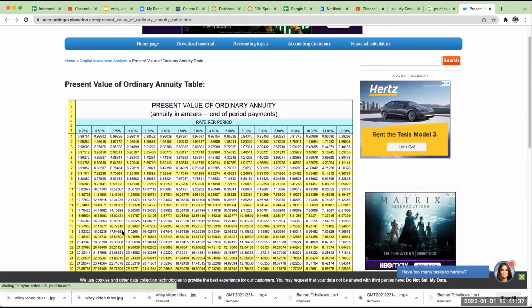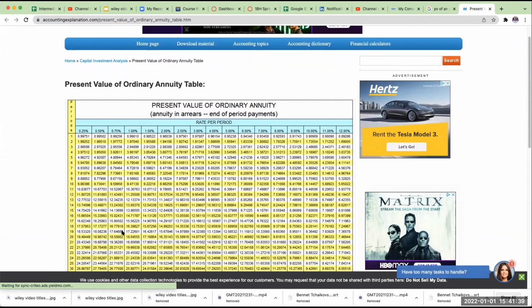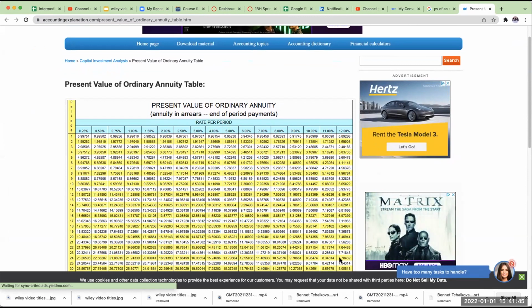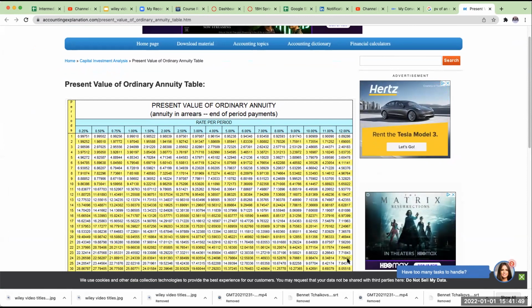Awesome. Okay, so what I'm going to do over here is I'm going to look for 24 and I'm at 12%. So this is going to be 7.78432. Okay, so right over here.